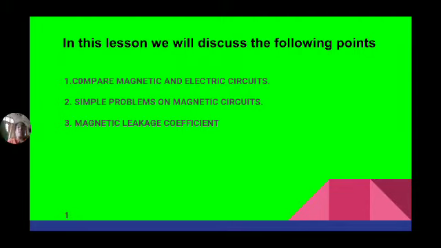So in this lesson, we discuss the comparison of magnetic and electric circuits, some problems on magnetic circuits, and the magnetic leakage coefficient.